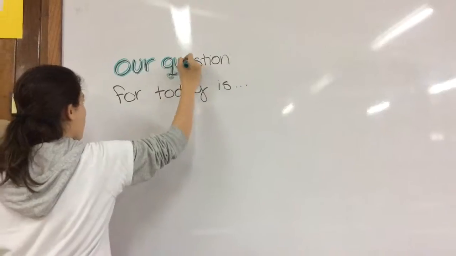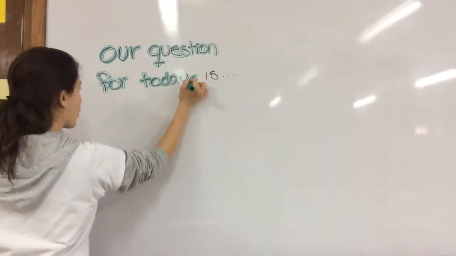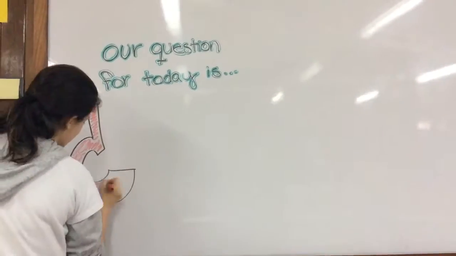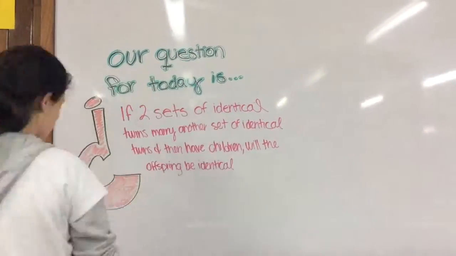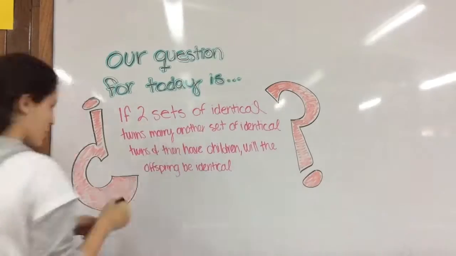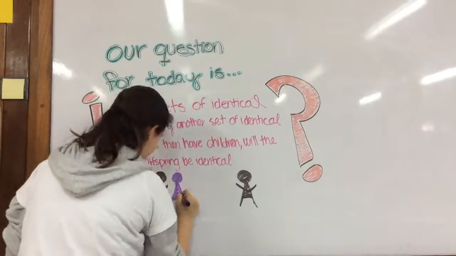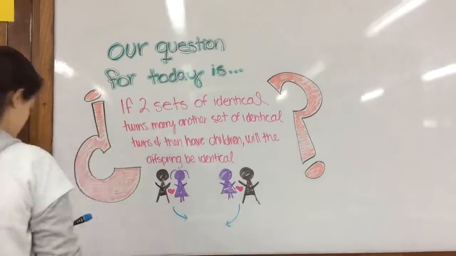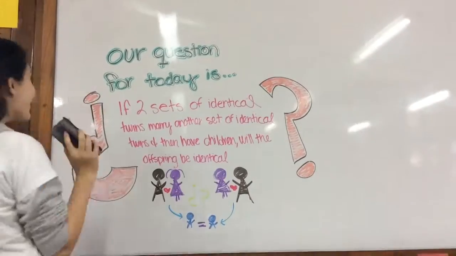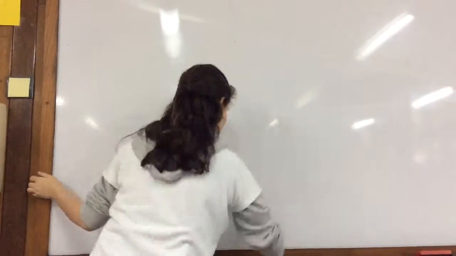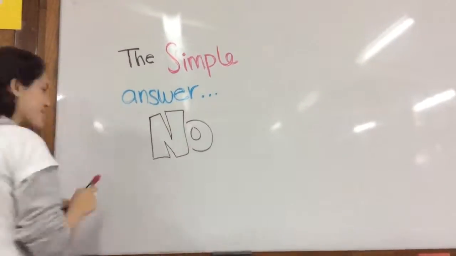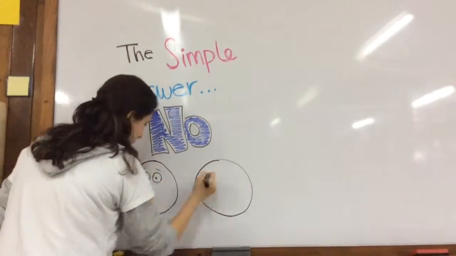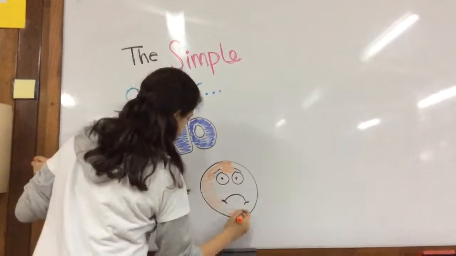Alright then, so let's take a look at our question for the day, which was submitted by one of our very regular viewers. And the question is, if two sets of identical twins marry another set of two identical twins, and then each couple proceeds to have children, will the resulting offspring be identical? So the simple answer to this question is no. The resulting kids will not be identical, but let's take a look at the why.